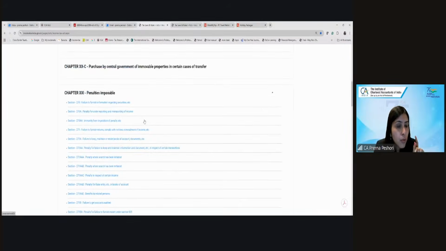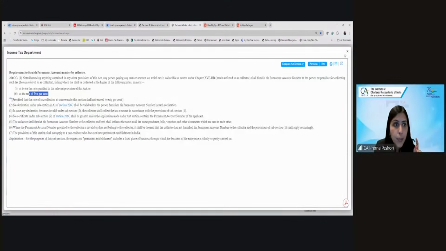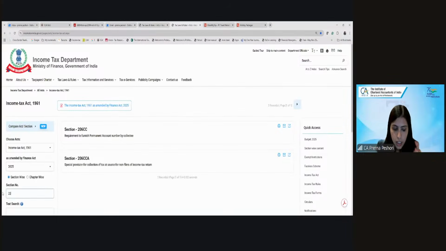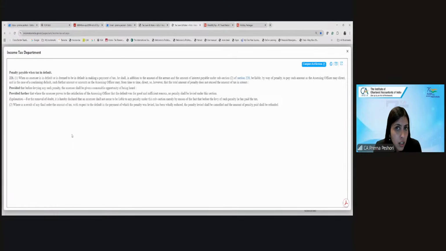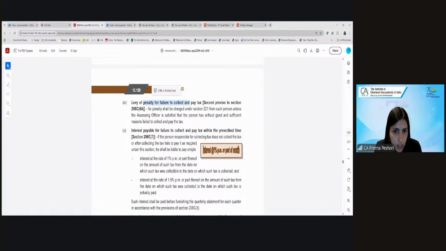There was a penalty under 221. Yes or no? So if you look at this section 221, what was the penalty? When there's tax in default. So if the interest is not paid, there will be a penalty. But if there is a genuine cause shown, the penalty may not be levied.